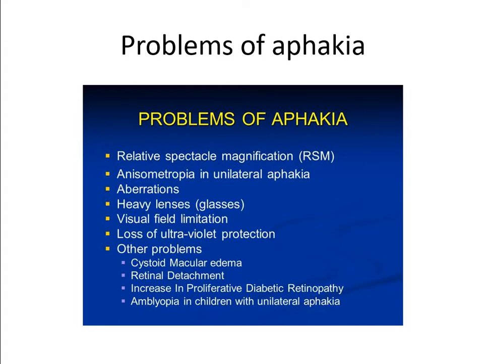And then, because of the loss of the crystalline lens, the ultraviolet rays which would be absorbed by the crystalline lens, the God-given lens, are no longer absorbed. In an IOL also, ultraviolet protection will be there, and anti-glare coating will be there. So when you leave the patient aphakic, the ultraviolet rays will enter the eye and the patient may develop maculopathy, photomaculopathy. The macula can be destroyed because of the entry of ultraviolet rays into the aphakic eye.